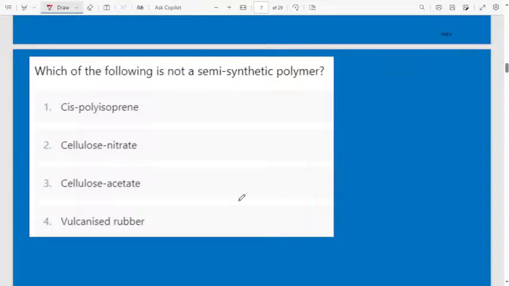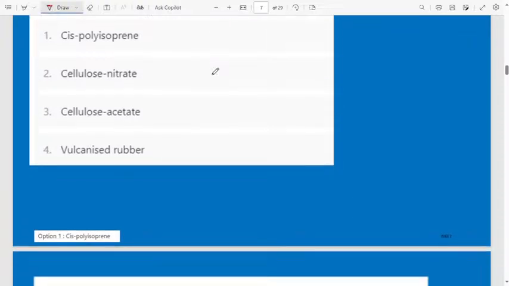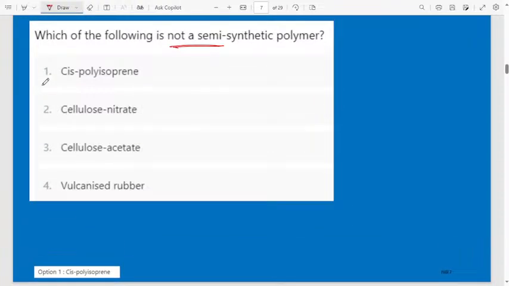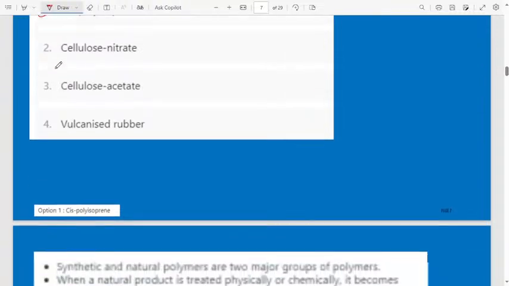Which of the following is not a semi-synthetic fiber? Which one is not a semi-synthetic fiber? First option, cis polyisoprene. Second, cellulose nitrate. Third, cellulose acetate. Fourth, vulcanized rubber. Which one is not a semi-synthetic polymer? Cis polyisoprene. This one is not a semi-synthetic polymer. The remaining three are semi-synthetic polymers.